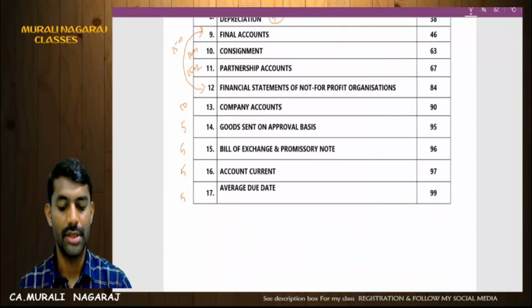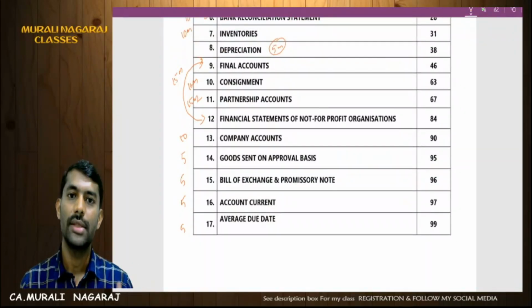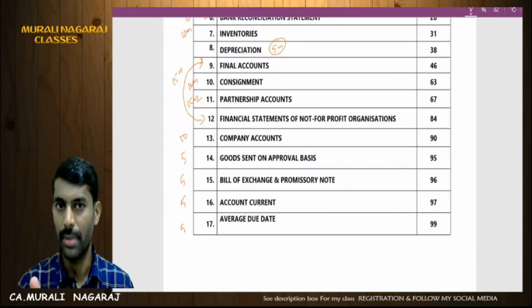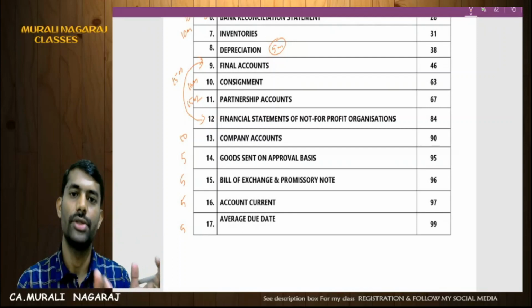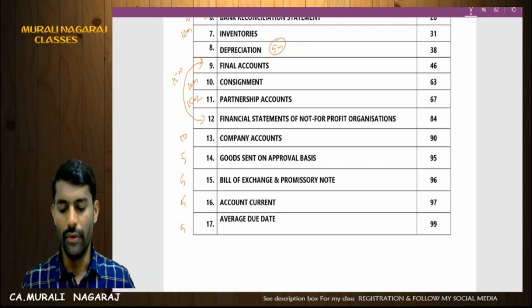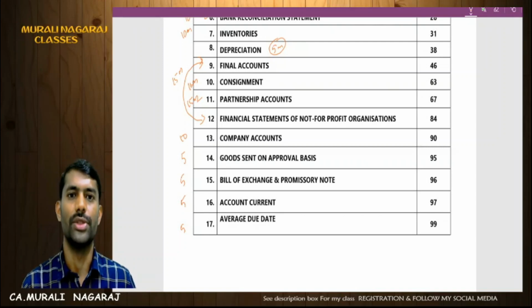In the examination scenario, my dear friends, you may be asked 6 questions. Out of that, question number 1 is compulsory. Out of the rest of the 5 questions, you have to write any 4 questions. Don't write an extra question and waste your time.